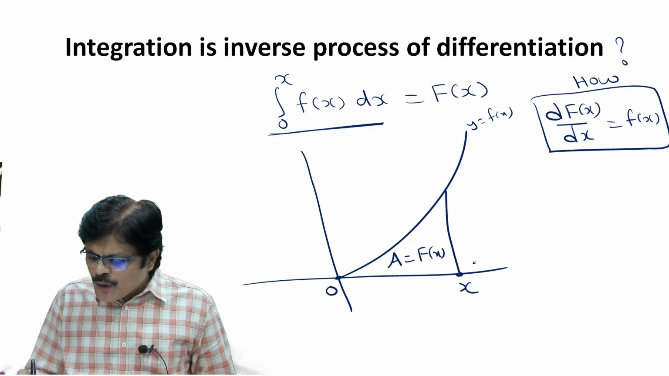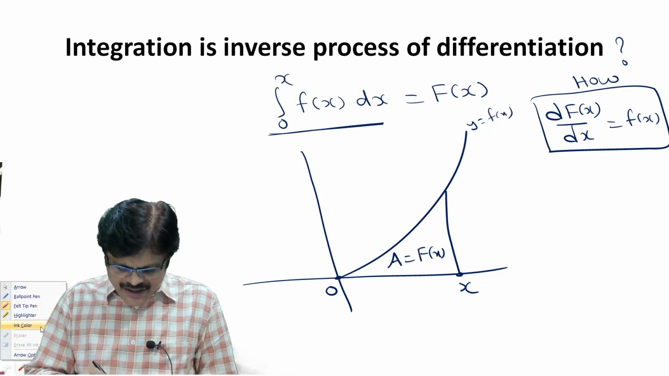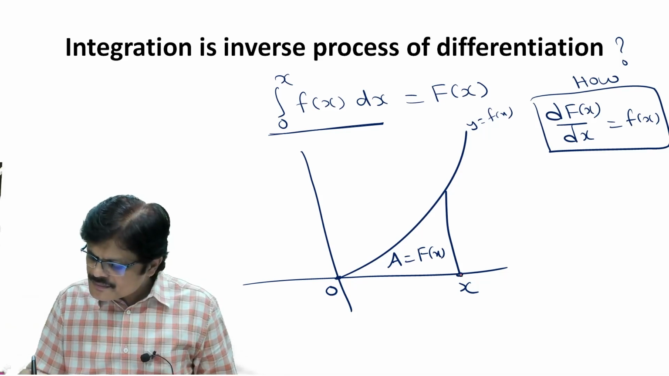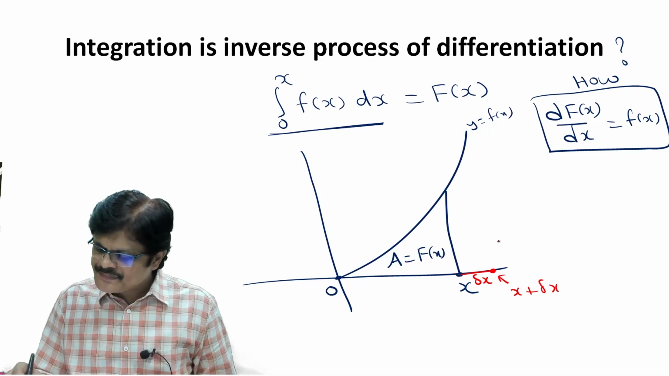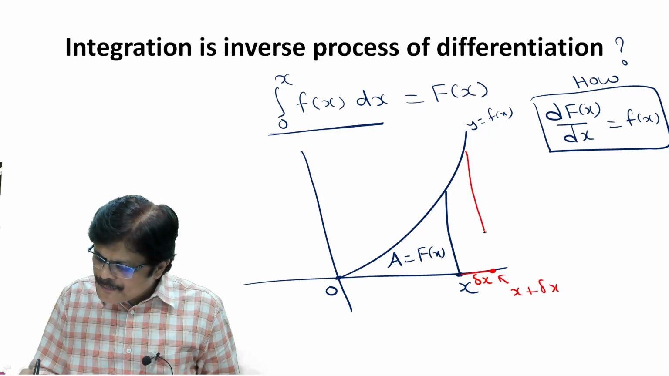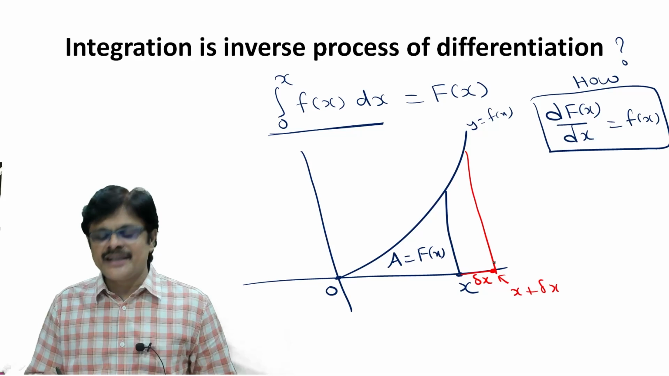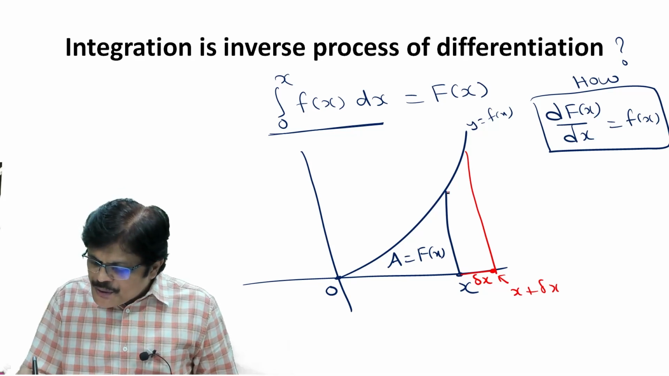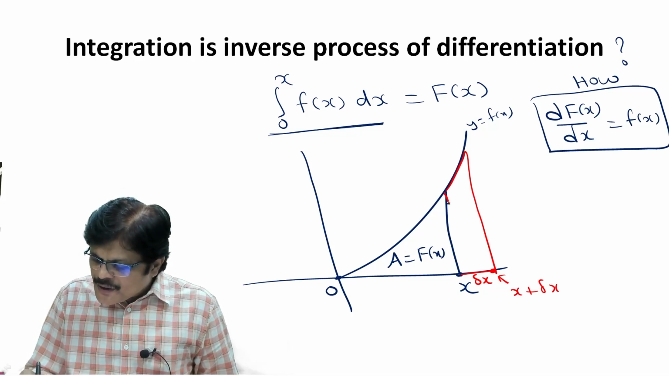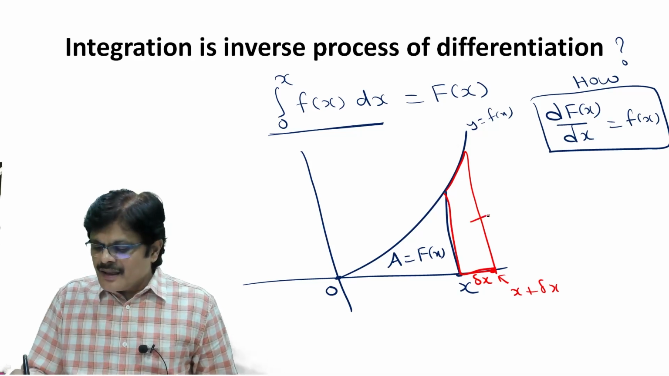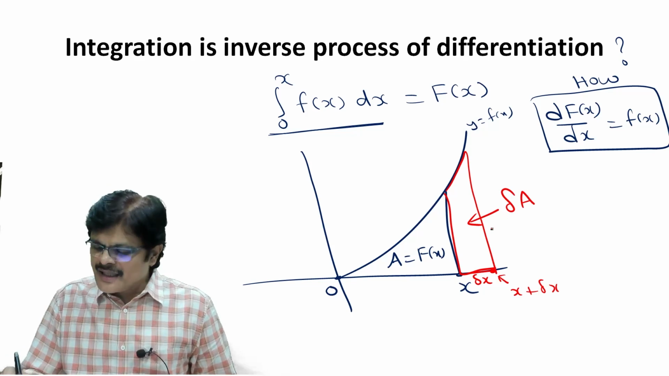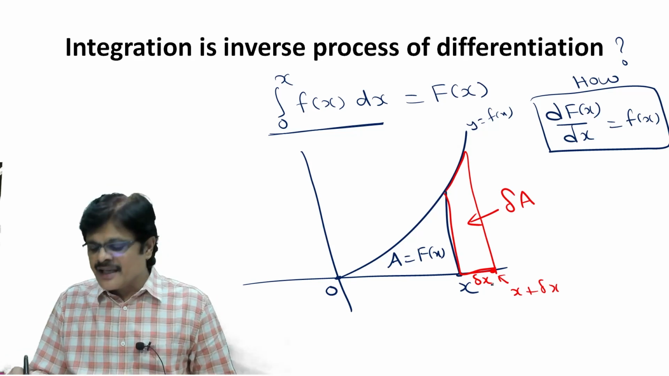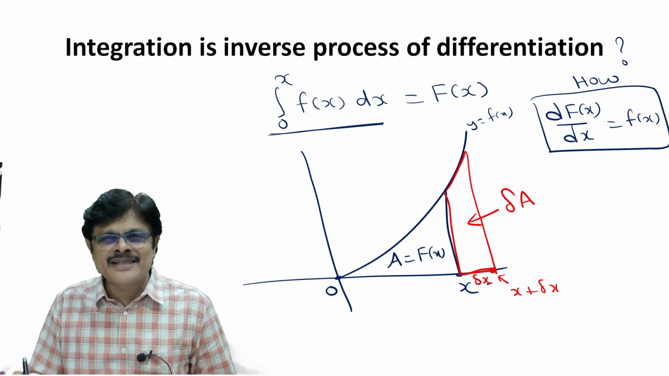Now what I do, this is the point x. I just take a small extension, which is called delta x. So this point would be x plus delta x. Let us take this height here. Now you got some additional part. Let us call the area of this extended part delta A. Here delta x is very small.